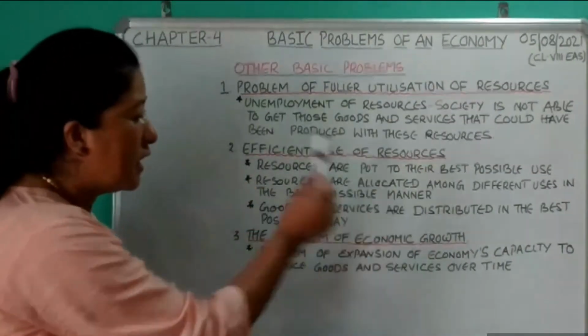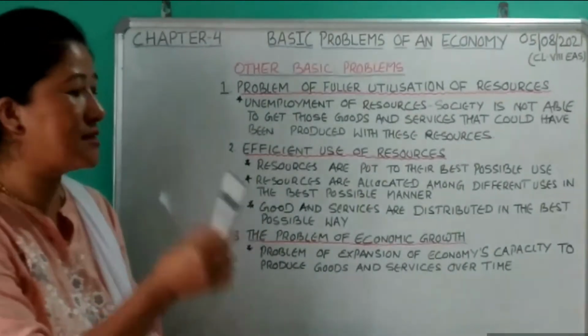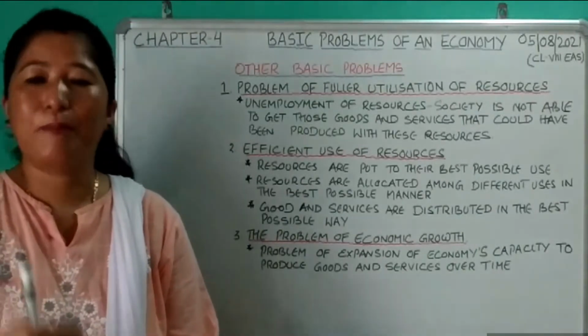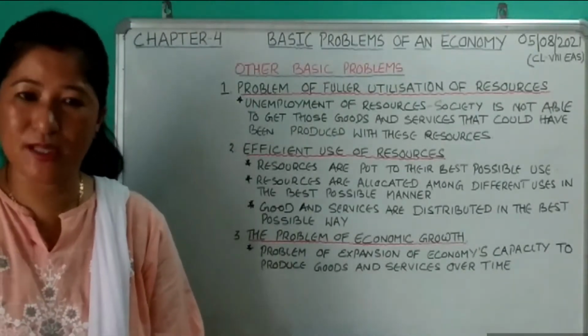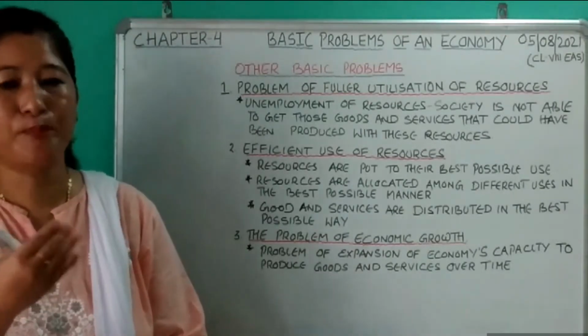How can an economy expand its capacity to produce more goods and services? Number one, by increasing its resources, it can produce more goods.